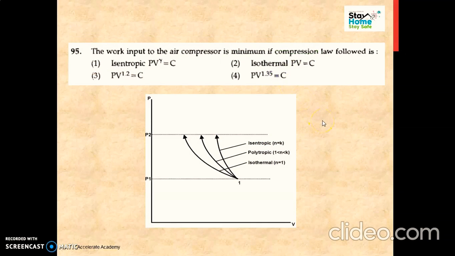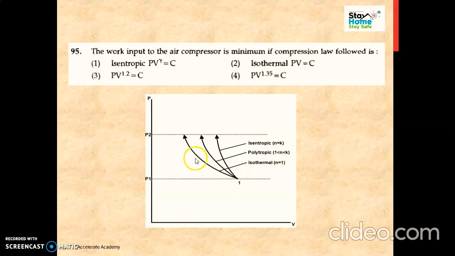The last question for thermodynamics: the work input to the air compressor is minimum if the compression law followed is, first, isentropic, PV^1.2 = C; second, isothermal, PV = constant; and last, PV^1.35 = constant. Now these are represented by a simple PV diagram. So these processes are shown.